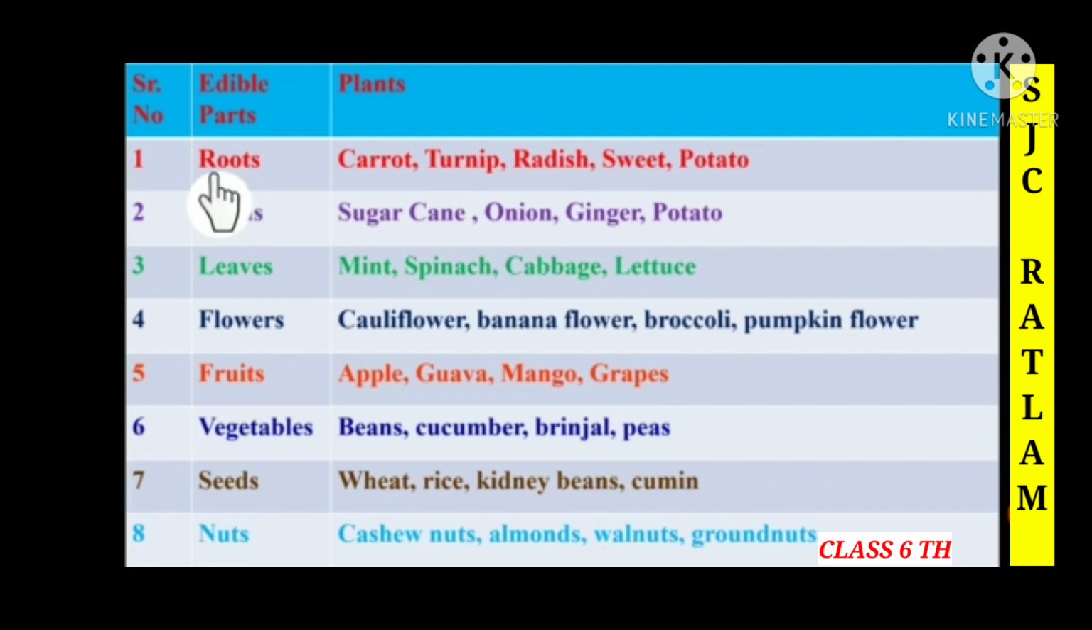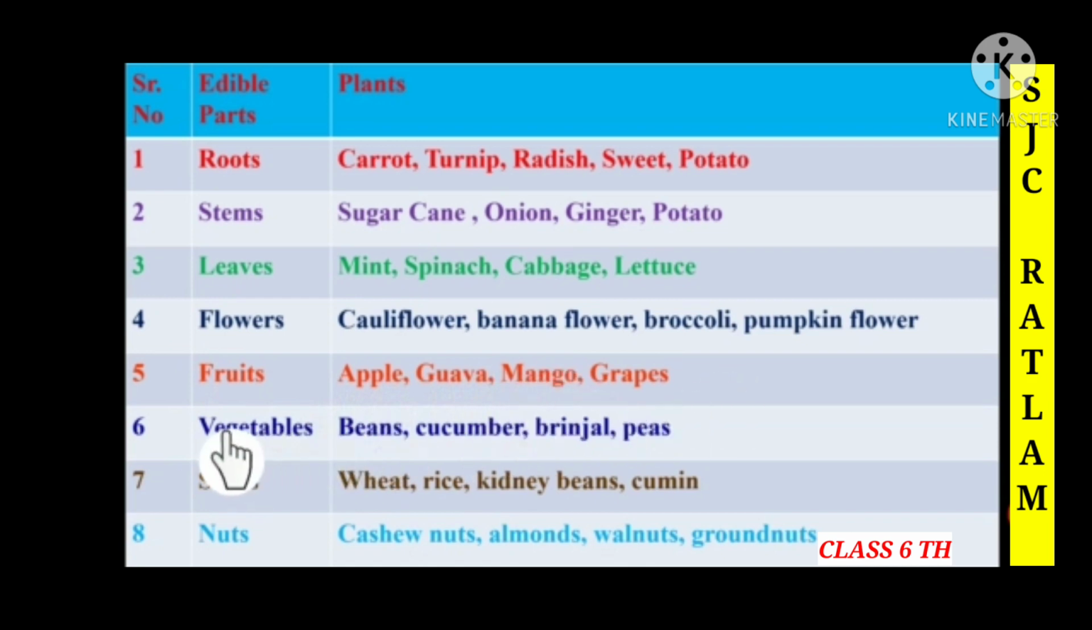Roots we can see carrot, turnip, radish, sweet potato. Then stem we can see sugarcane, onion, ginger and potato. In leaves we can see mint, spinach, cabbage and lettuce. In flowers we can see cauliflower, banana flower, broccoli and pumpkin flower. In fruits we can see children apple, guava, mango and grapes.